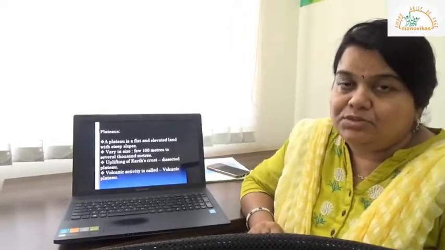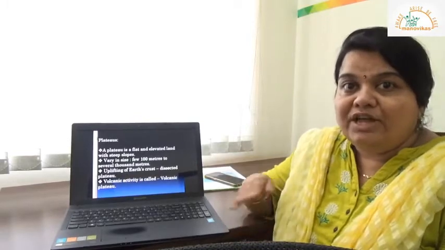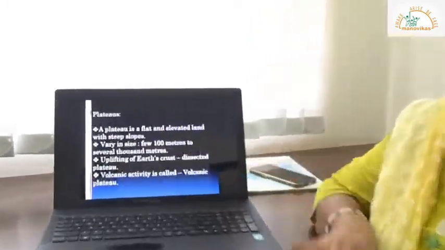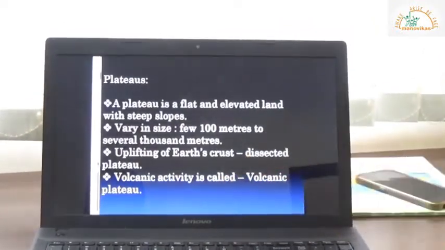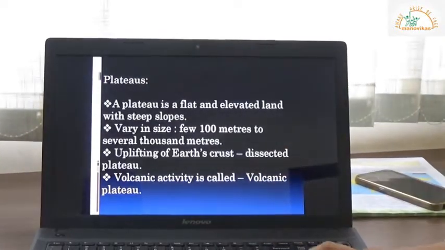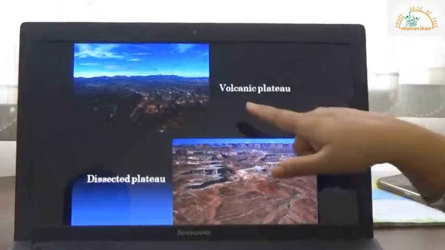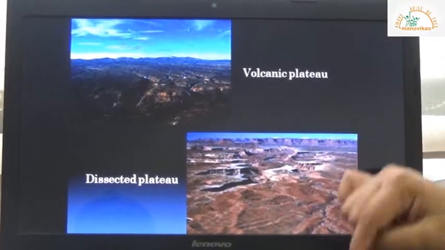Now what are dissected plateaus? Dissected plateaus were once upon a time a plateau with a flat tableland, but over a period, due to glacial erosion and river erosion, those plateaus have developed cracks and fissures. So there is a lot of dissection which has taken place. Such plateaus are known as dissected plateaus. We have plateaus which are also formed due to volcanic activity, that is volcanic eruption. Those plateaus are known as volcanic plateaus. We have an example of a volcanic plateau here, and this is an example of a dissected plateau which looks something like this.